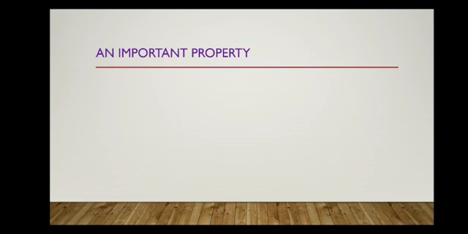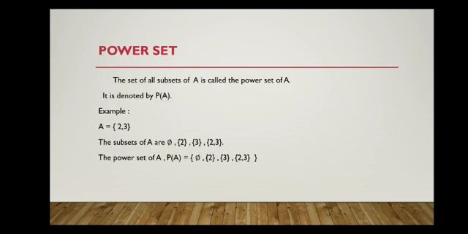We can find, if a set is given, how many subsets it will have. That is the number of elements in the power set. We already noted that the number of elements in A will be less than or equal to the number of elements in the power set. See here, n of A is 2.